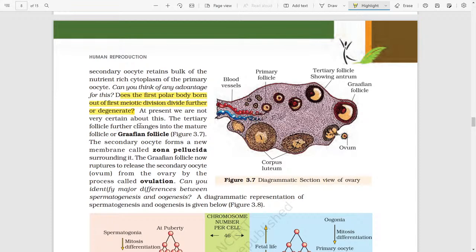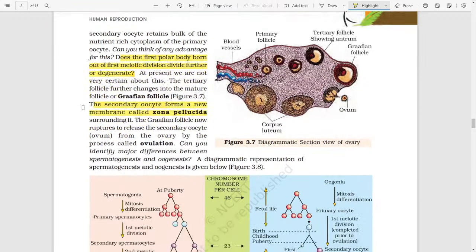The tertiary follicle further changes into a mature follicle, or Graafian follicle. The secondary oocyte forms a new membrane known as the zona pellucida surrounding it. The Graafian follicle now ruptures to release the secondary oocyte (ovum) from the ovary by the process of ovulation.